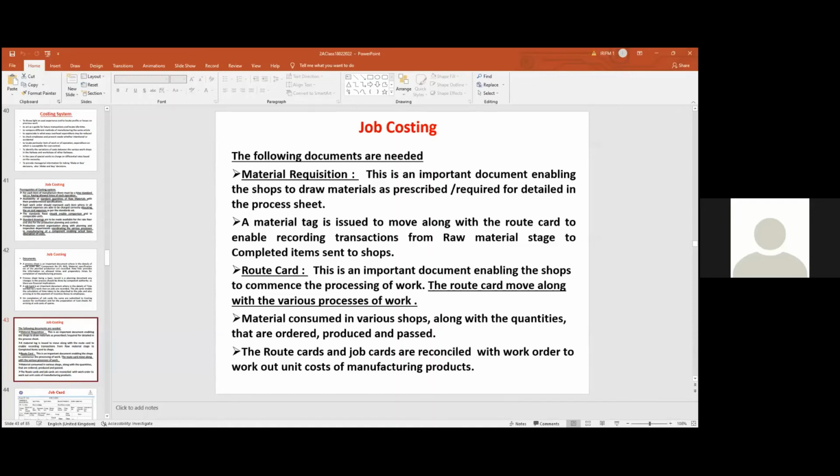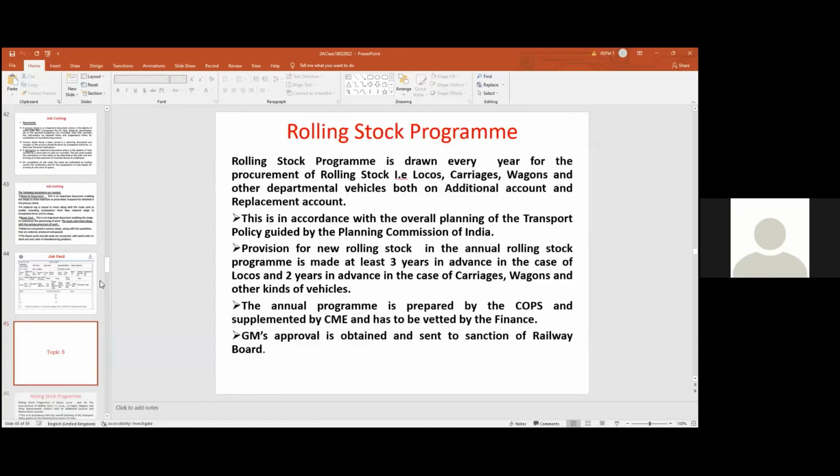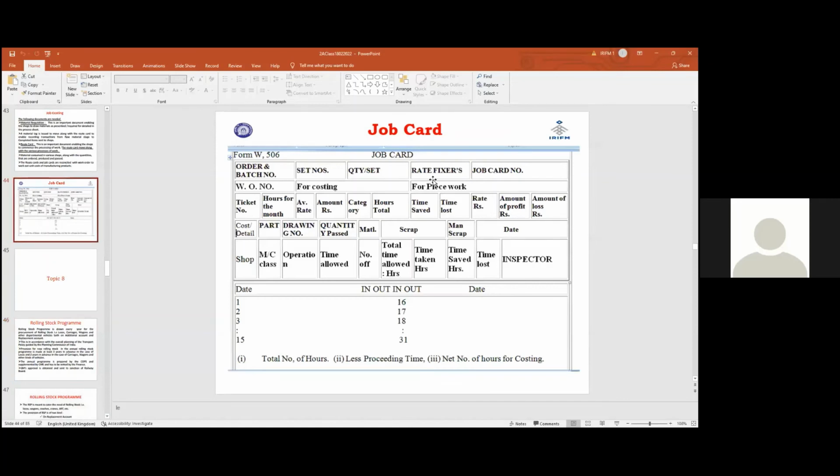So what is the most important answer sometimes: the job card. The job card looks like this. In this the rate fixer does the fixing, allowed times, time allowed, time taken, time saved, based on this number of days of work, based on which the total time taken for that job is recorded. And also a time saved. Normally this job card is used for the job costing, as well as for other purposes where the incentive also can be paid. This is the standard format of a job card. I am showing it to you.